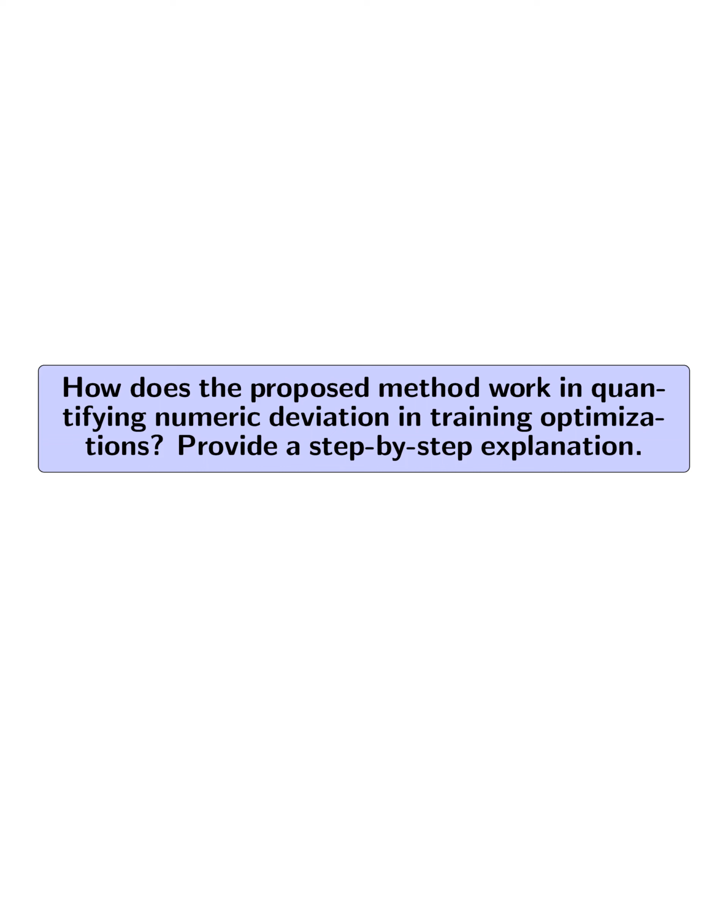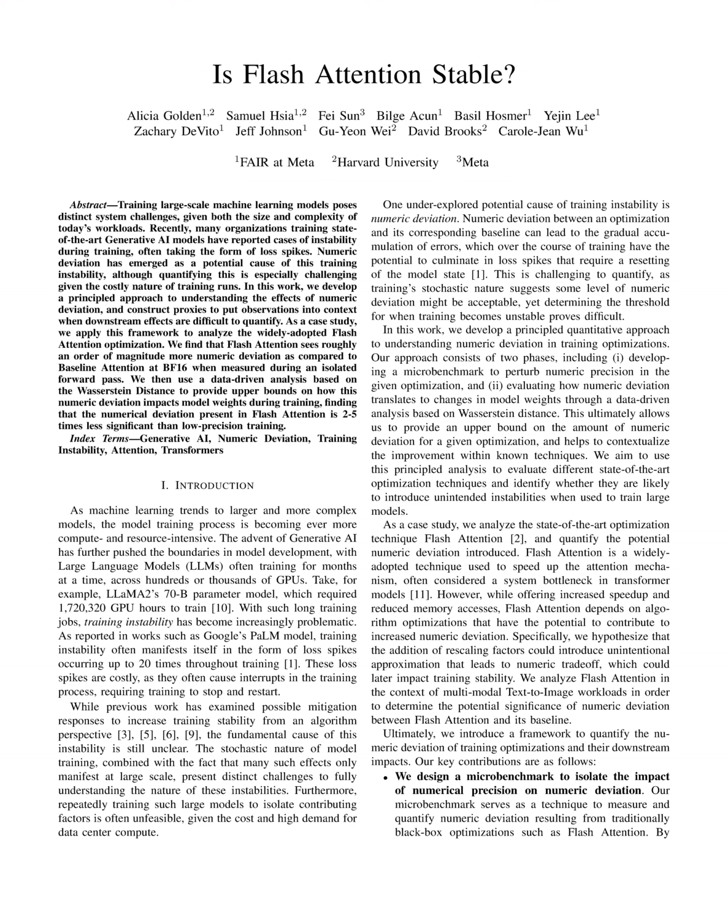How does the proposed method work in quantifying numeric deviation in training optimizations? Provide a step-by-step explanation. The proposed method for quantifying numeric deviation in training optimizations works through a two-phase approach. Firstly, a microbenchmark is developed to perturb numeric precision in the given optimization.